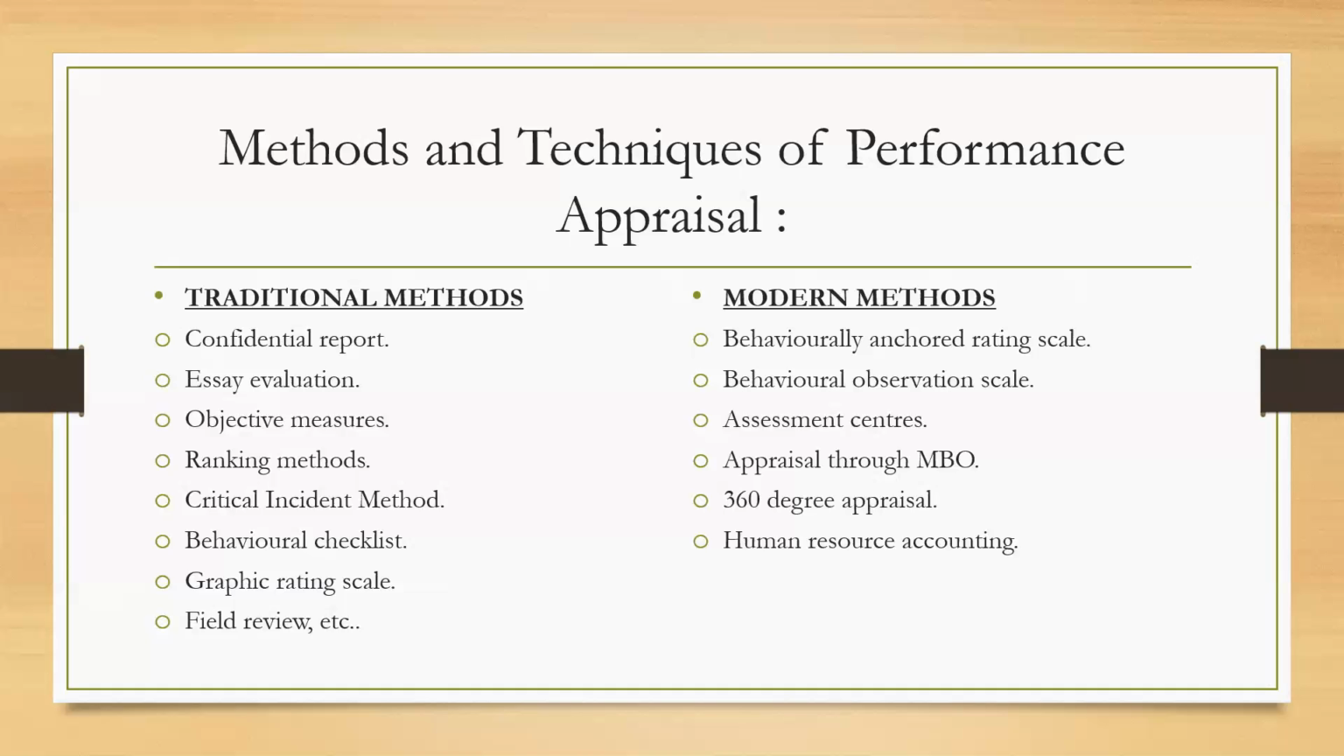The fourth method in the traditional methods of performance appraisal is the ranking method. Basically, as we have seen in the schools also, we used to get ranks: first rank, second rank, third rank. So what really happens in that ranking method? All the students in the class are compared on the basis of how much marks they have secured in an examination or in a test. So it is like a comparative analysis. The person who has achieved the highest marks out of all the students will be ranked as first.